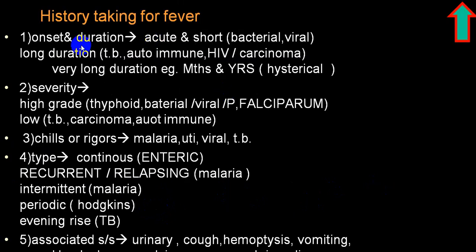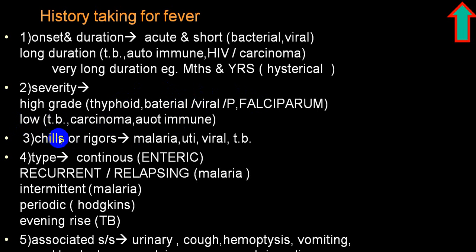So take a good history regarding onset, duration, severity by recording the temperature, and then depending upon a high grade fever, you will suspect enteric fever, bacterial, viral, or P. falciparum. If a person's body temperature is, say, 99 to 100, you will suspect tuberculosis, malignancy, autoimmune disorders.